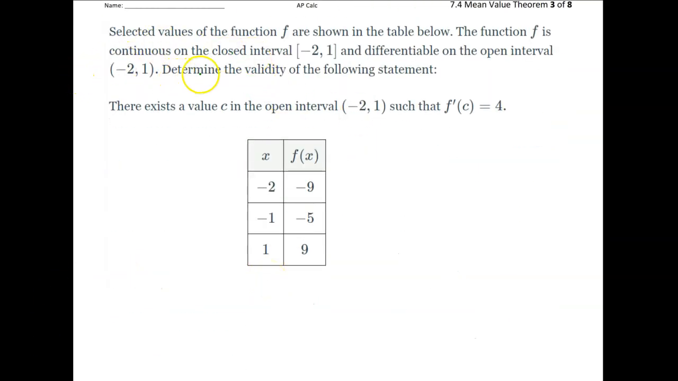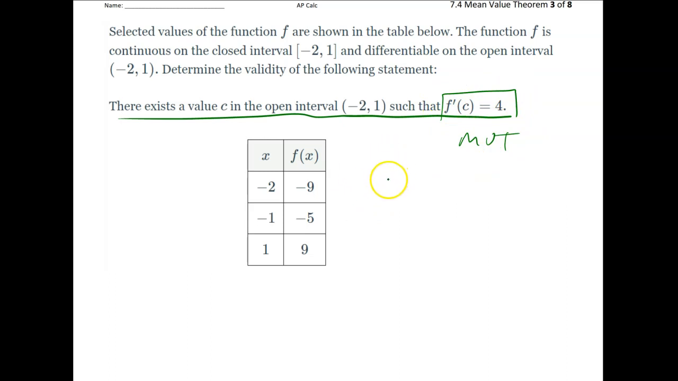So here we're asked to determine the validity of the following statement, and the statement is there is a C in the interval negative 2, 1 such that f prime of C equals 4. Because we're dealing with a derivative right away, I know that this is a mean value theorem problem. And we're going to do the same thing as before. We're going to check our conditions, invoke the theorem, and then state our conclusion. And in doing so, we're going to restate the question.